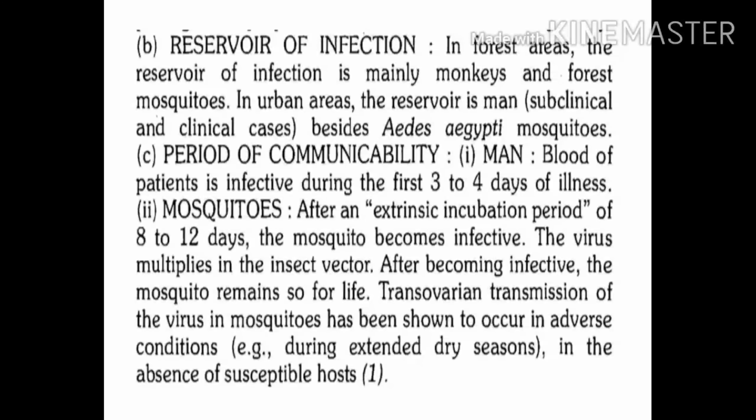What is the reservoir of infection? The most important reservoirs include monkeys. Next, it includes mosquitoes, which are mainly present in forest areas. The genus of the mosquito is Aedes, and the species is Aedes aegypti. So the reservoir from mosquito is Aedes aegypti.